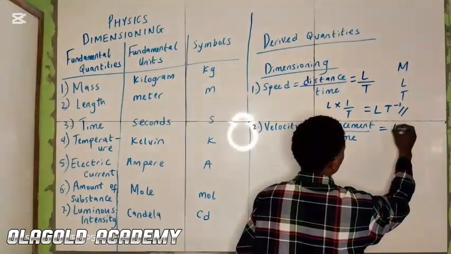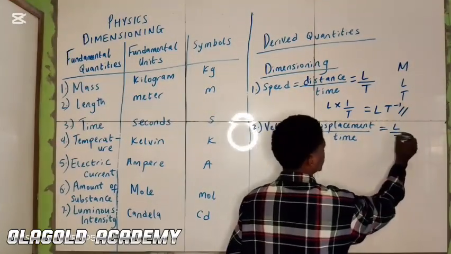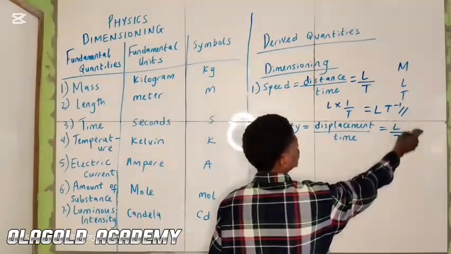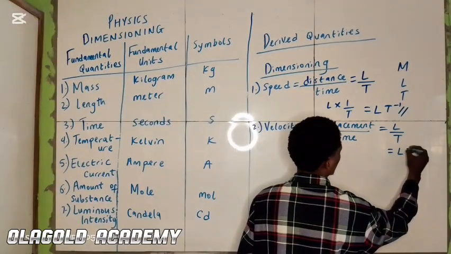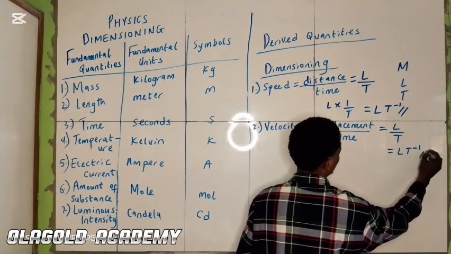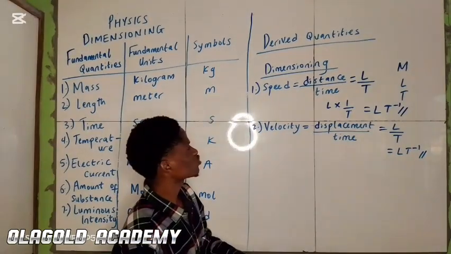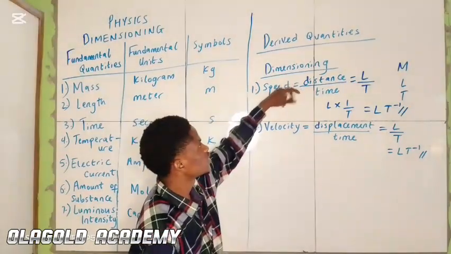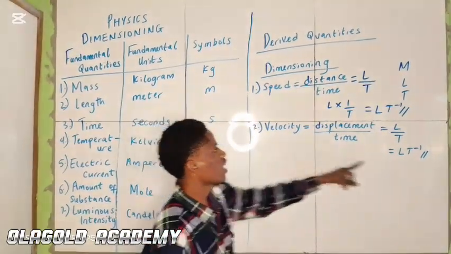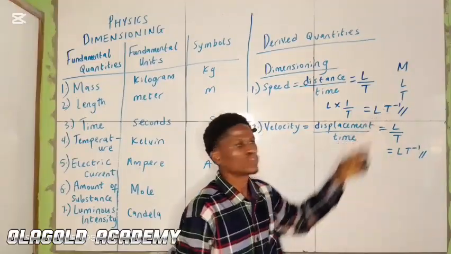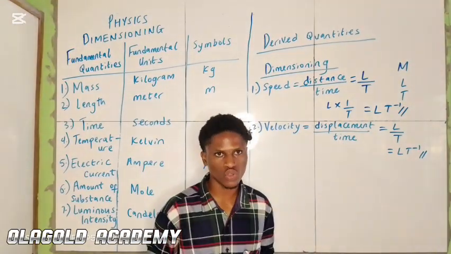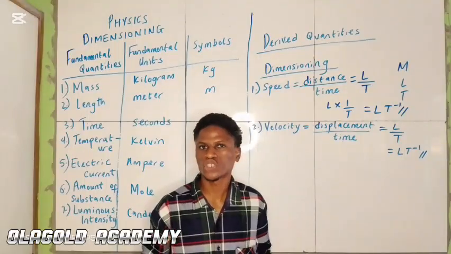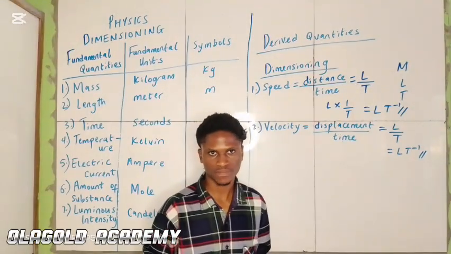So we have length. Time is also T. So we have LT minus 1. As we can see, both speed and velocity have the same dimension. So we can say that they are dimensionally homogeneous, or they have dimensional homogeneity.